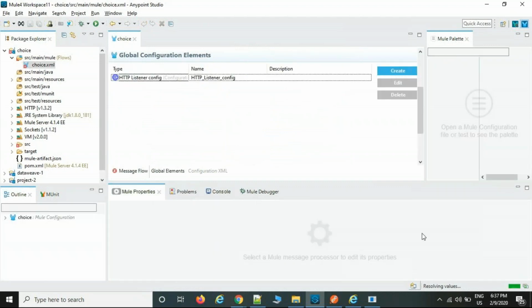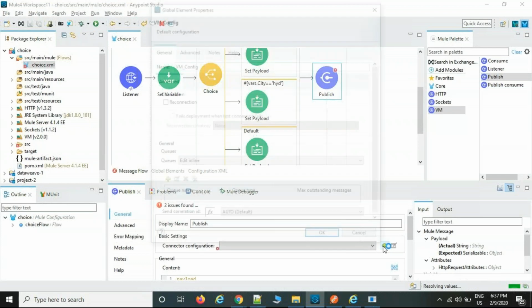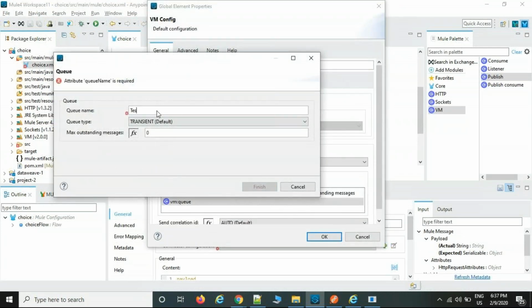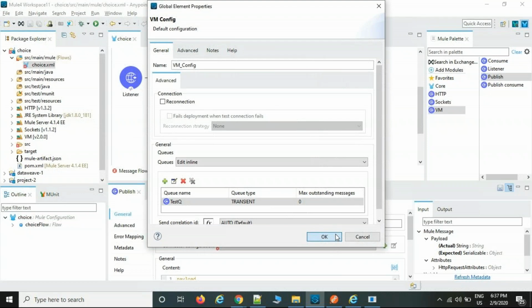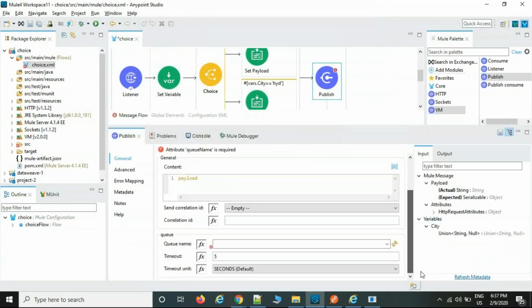Okay, anyway, queue names are available. Go to the plus symbol, on edit line, test queue or anything, any queue name you want, you can create, finish, and OK. The queue name is going to be populated here. Test queue. Okay.